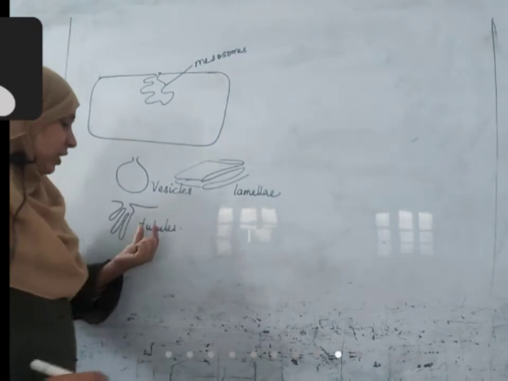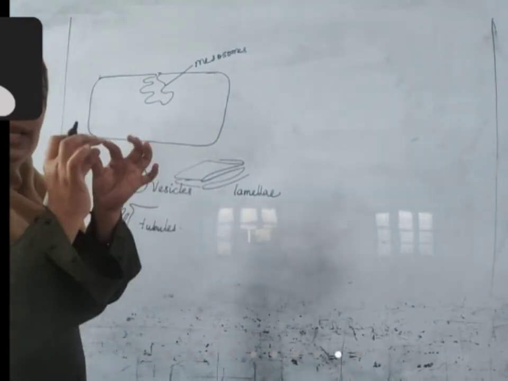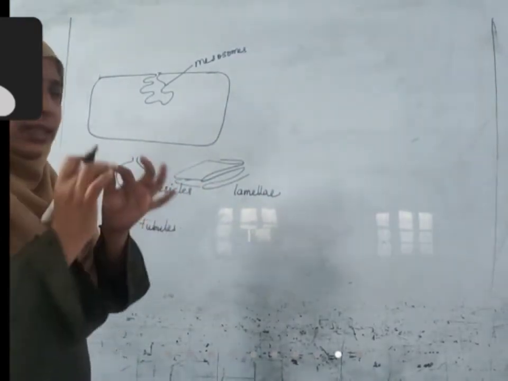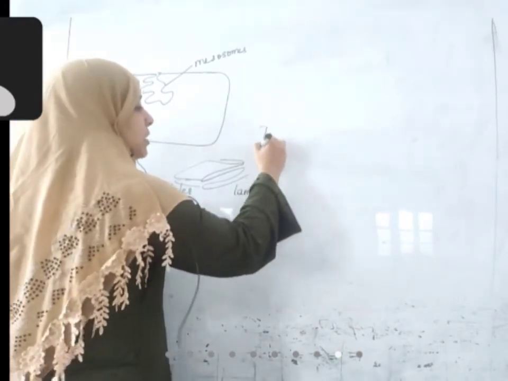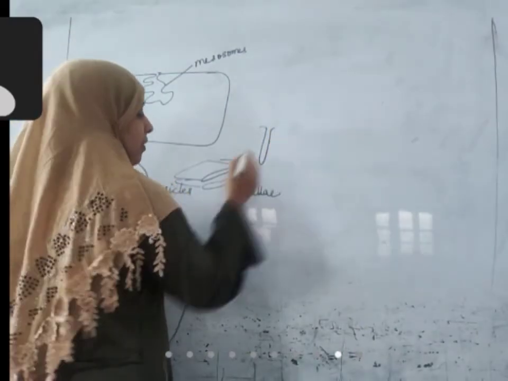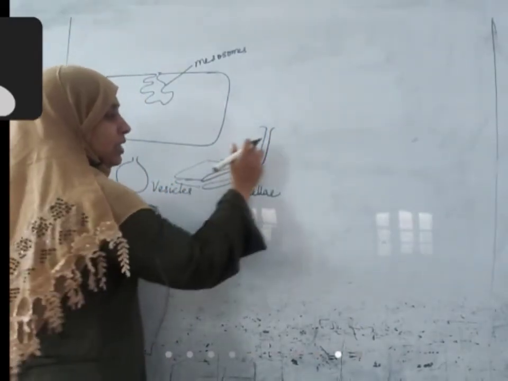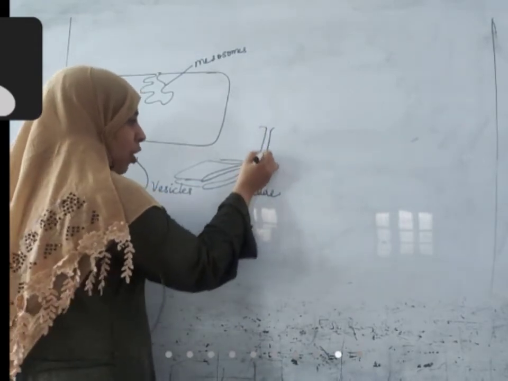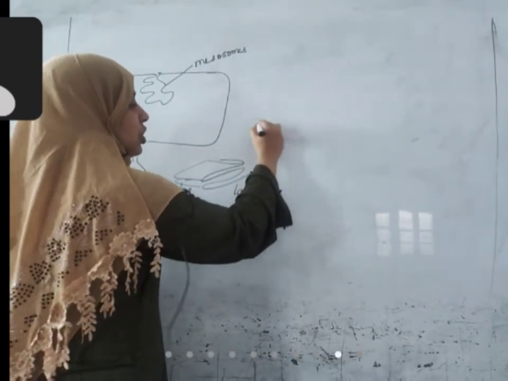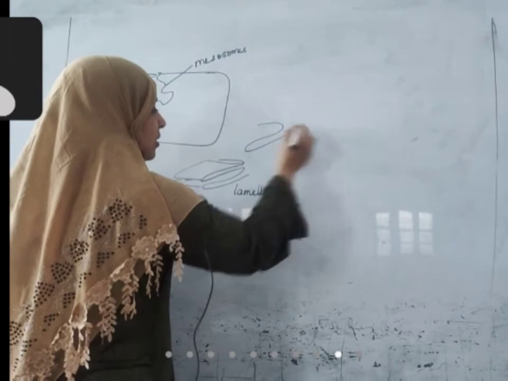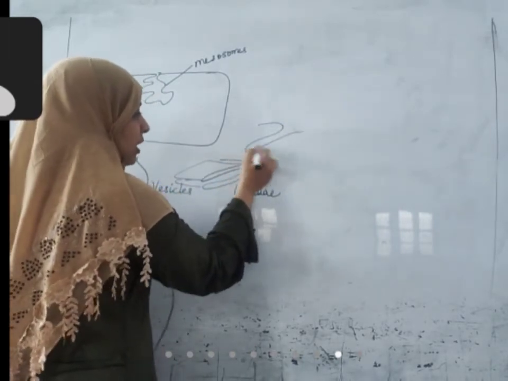The difference between tubules and lamellae is that tubules form thin tube-like structures, whereas lamellae form a continuous sheet. This is one complete sheet that is folded like this.